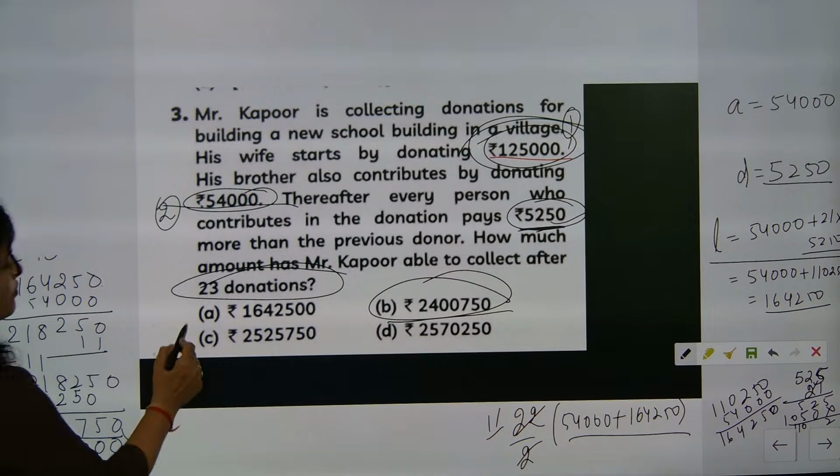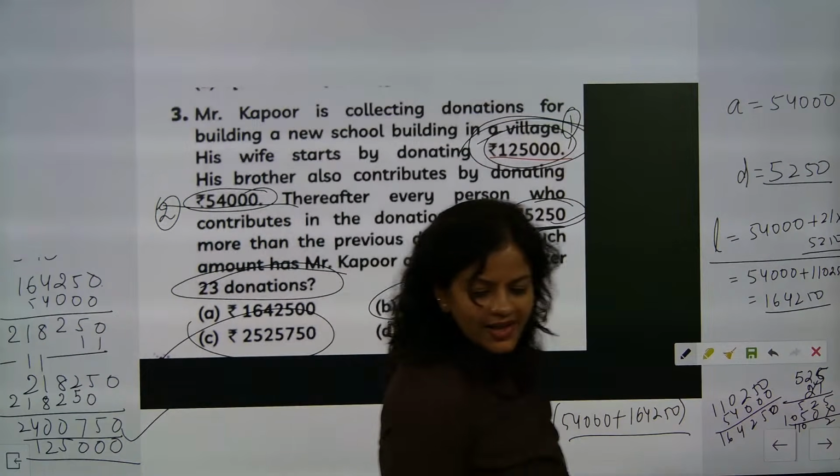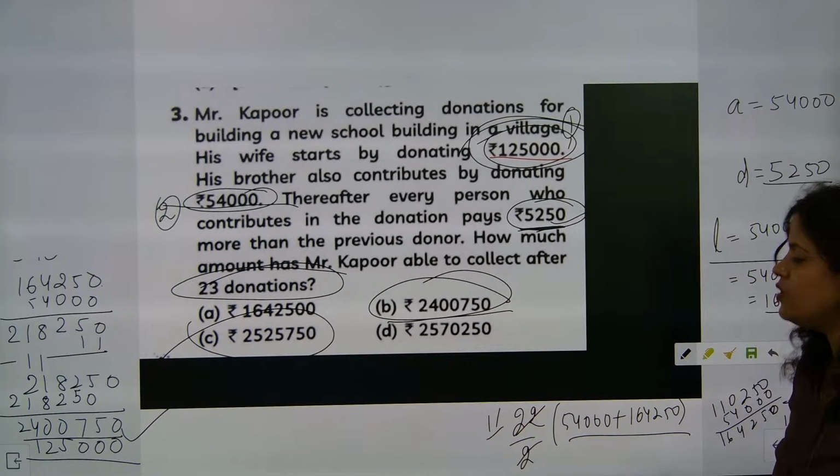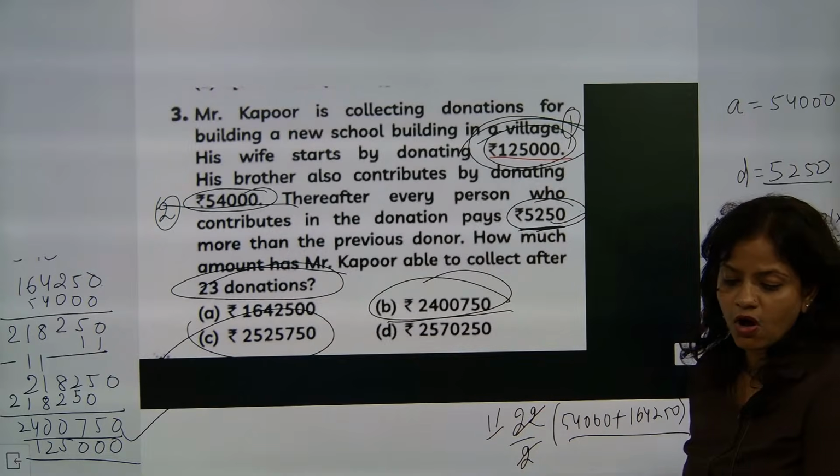So here it will come with option C. Anybody who has marked D as the option, anybody who has marked B as the option, they are wrong, please.